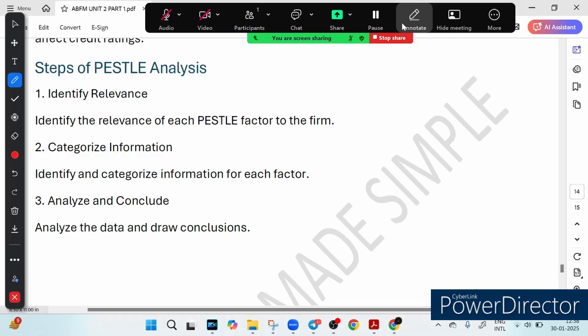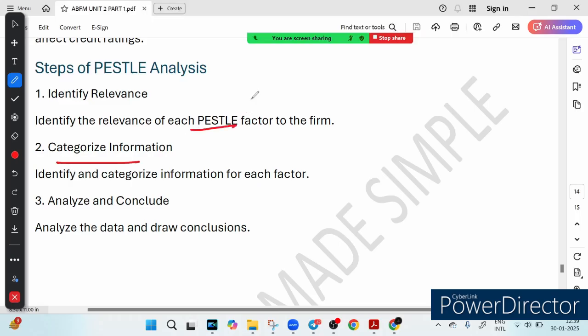First, business needs to identify what is most relevant. Is the policy affecting the industry? Is the economy shifting? This is the foundation of making the most of the business, right? So the second is categorize information. Once you have identified the relevance, we know there are 6 factors, right? So which factor really affects the business, we should identify that. Next is categorize information. Once you know what matters, the next step is to sort out the information. This is like you organizing your study material by topic. Just as you would group all your banking regulation in one place and financial planning in another, so business does the same, right?